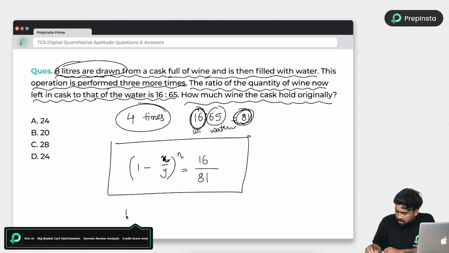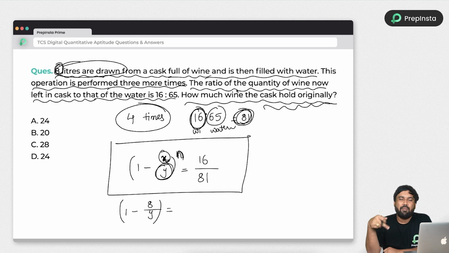So here x is 8, so 1 minus 8 by y, where y is the original quantity. n is nothing but how many times you did the replacement. We did it 4 times, right? So power 4. So (1 minus 8 by y) whole power 4 is equal to 16 by 81. 16 can be written as 2 power 4 and 81 can be written as 3 power 4. So we can replace 16 by 81 as (2 by 3) whole power 4.